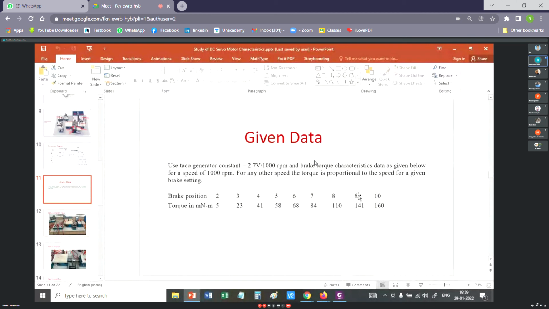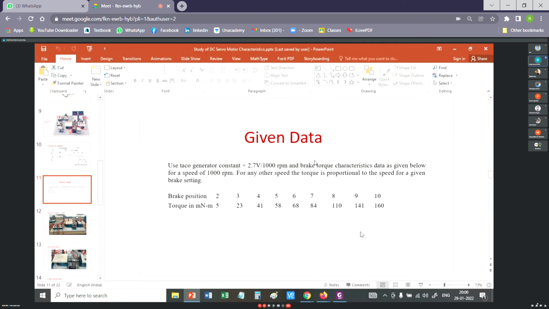Say at brake position 9, I want to calculate the torque. I first have to measure the speed. If I find that the speed is 700 RPM, I have to proportionately find the torque, because at 1000 rpm the torque is 141 millinewton meter. So at 700 rpm, you can calculate the torque proportionately: 141 divided by 1000 into 700. In this way, we will calculate the torque.